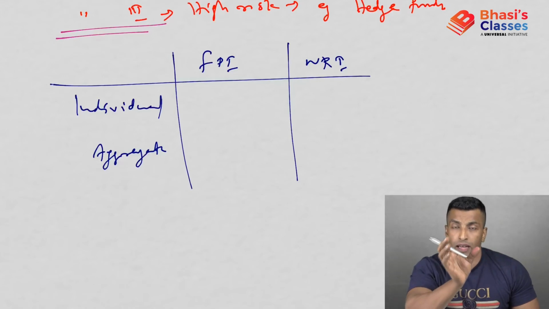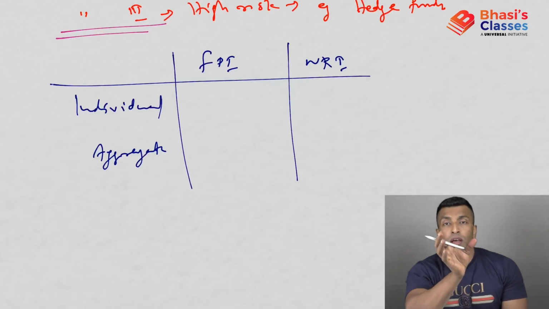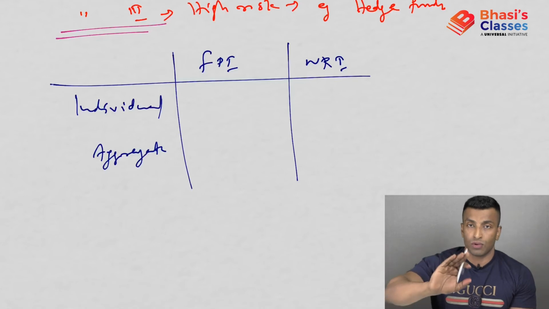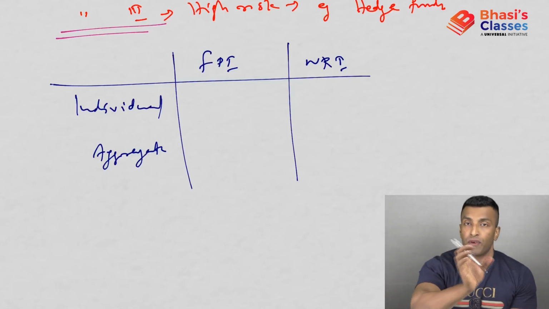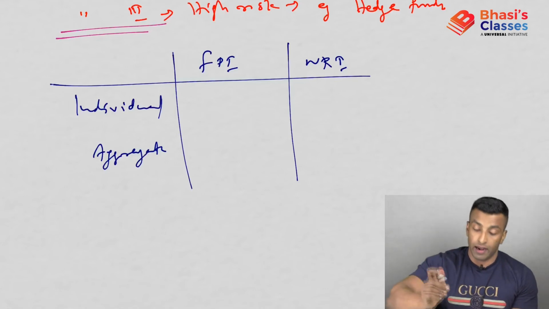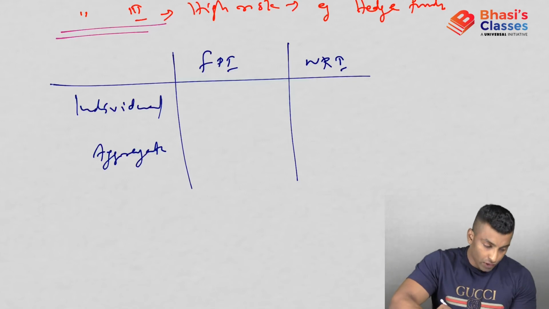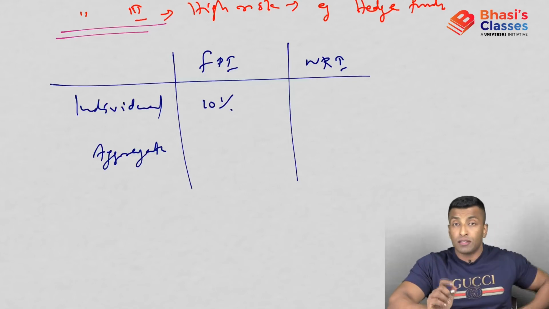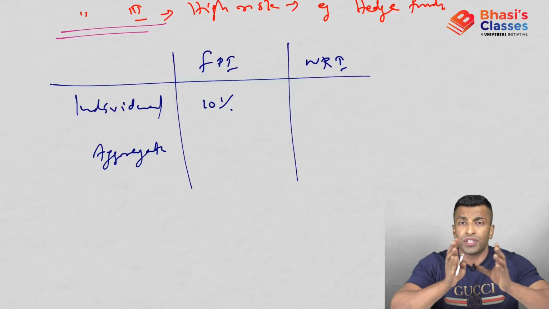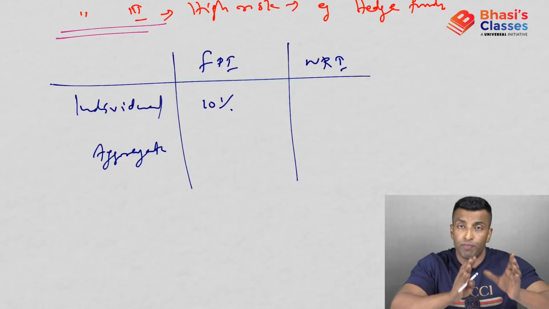FII and QFI are mixed and merged into FPI. Then NRI is there. So FPI means FII and QFI earlier together, and NRI is separate. Now here, what is the individual ceiling? 10%. That means the maximum share that can be bought by an FPI of a particular company is 10%.